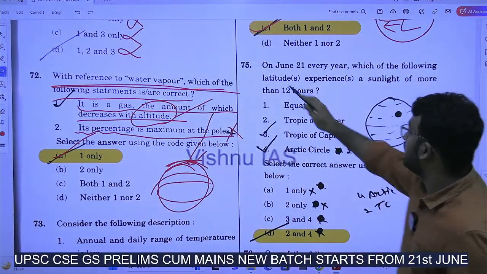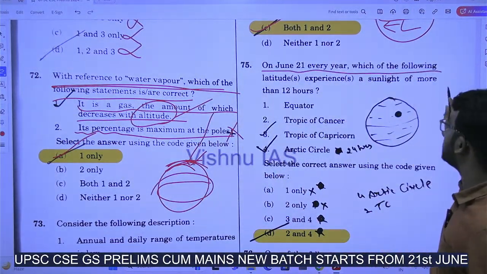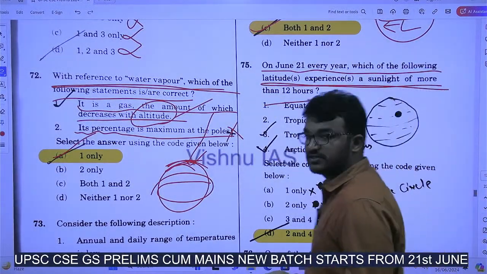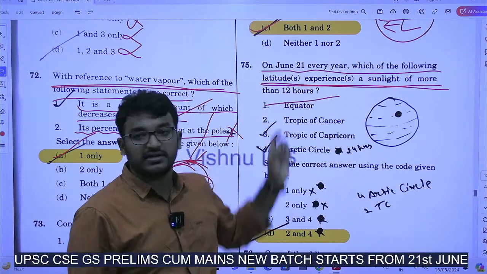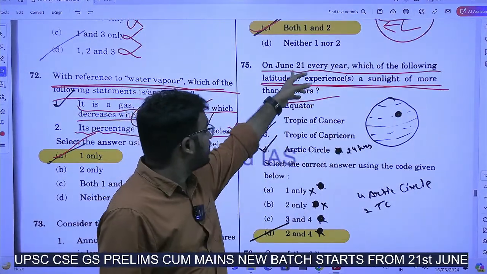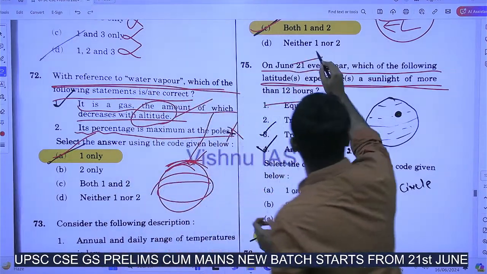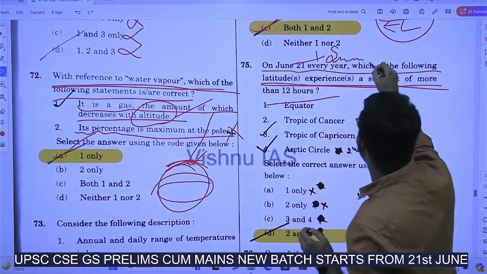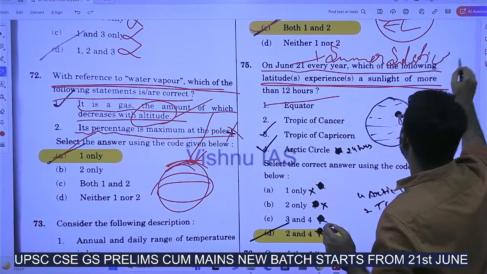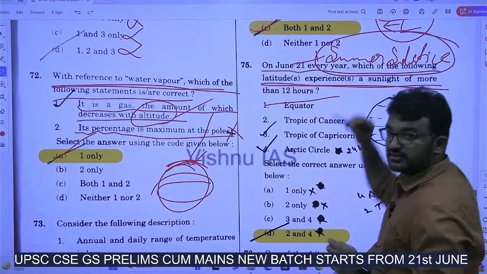Next. On June 21 every year, which of the following latitudes experiences sunlight of more than 12 hours? What is this June 21? This is also a previous year question, but they had just twisted it. June 21, what is this? This is summer solstice. What happens in this summer solstice?